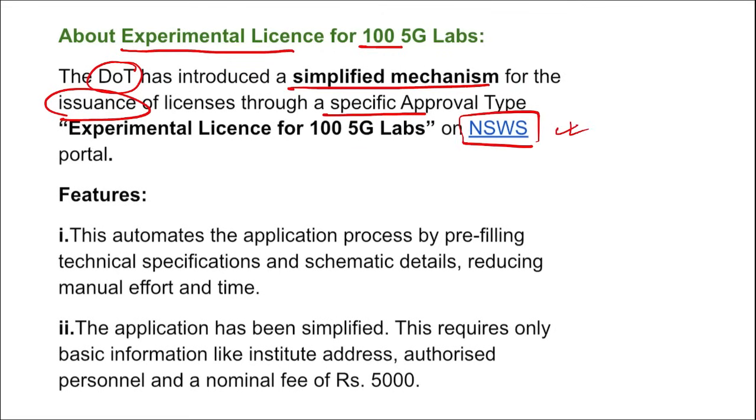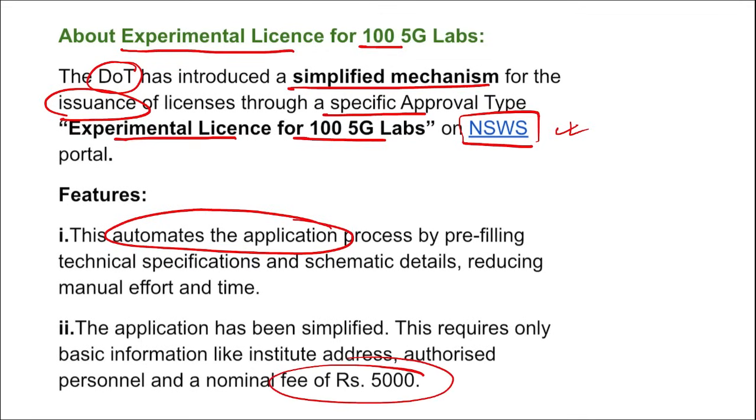So basically, you can go and directly apply for this license on this NSWS portal directly, correct, for this experimental license for 100 5G labs. This will automate the application process, right? You can directly go on this portal, and the manual effort and time will be reduced here because everything will be online, and a nominal fee of 5,000 rupees will be charged here for applying on this portal, right? Take a note of this.